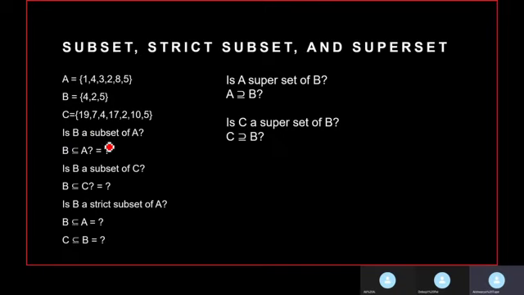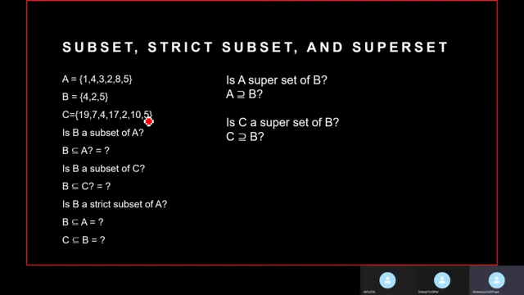If you have to ask whether B is a subset of A, we'll have to see if the elements of B occur in set A. So we have a 4, we have 2, we have 5, so that implies that B is a subset of A. If we ask whether B is a subset of C, which implies does C have all the elements that are present in B, we have a 4, we have a 2, and we have a 5, so that implies yes, B is a subset of C. Now, what is a strict subset?